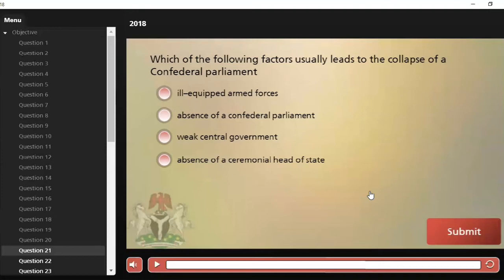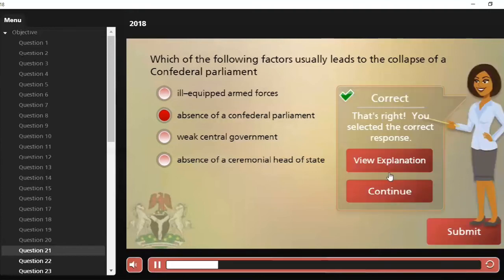Of course, we know a confederal parliament is one in which the central government is weaker, so to say, than its subordinate units. So with that, our correct answer will be absence of a confederal parliament. Though option C looks as if it's the answer, it is not the correct answer. Option B is the correct answer.